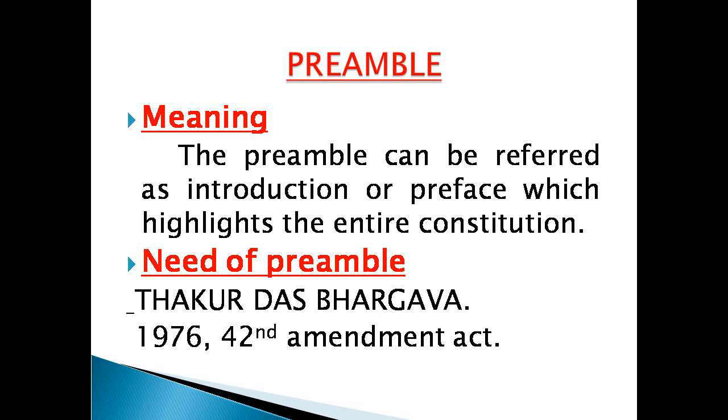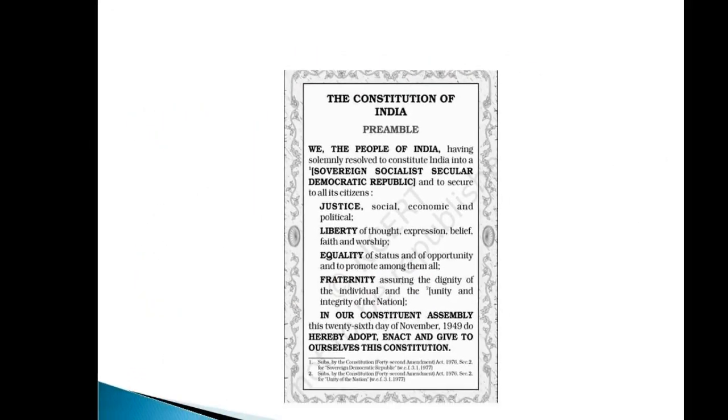We, the people of India, having solemnly resolved to constitute India into a sovereign democratic republic and to secure to all its citizens: justice, social, economic, and political; liberty of thought, expression, belief, faith, and worship; equality of status and of opportunity; and to promote among them all fraternity, assuring the dignity of the individual and the unity of the nation.